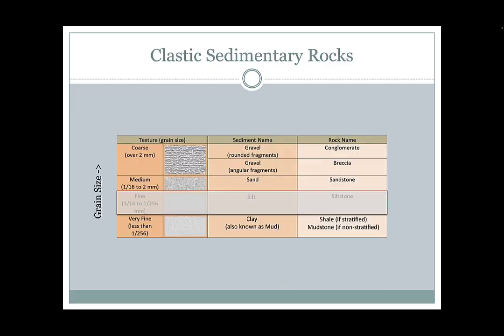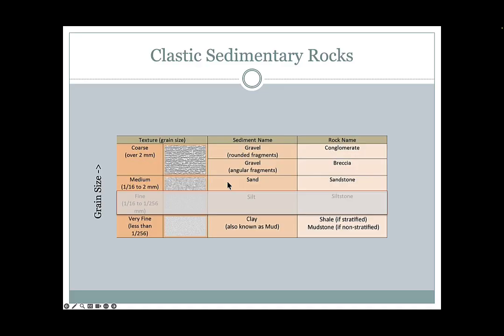So let's talk about what type of clastic sedimentary rocks we have. This is just a chart showing how we name those. I've kind of whited out the one we don't need to worry about here, but one thing to notice is there's a couple of things going on in this chart. The grain size is going up from the bottom to the top. So here we have very fine grain, which means mud sized. We have medium grain, which means sand sized, and we have coarse grain, which means gravel sized. The other thing that's going on is for the gravel sized, we have rocks that are made up of well-rounded pieces of gravel and angular pieces of gravel. We give those two different names.